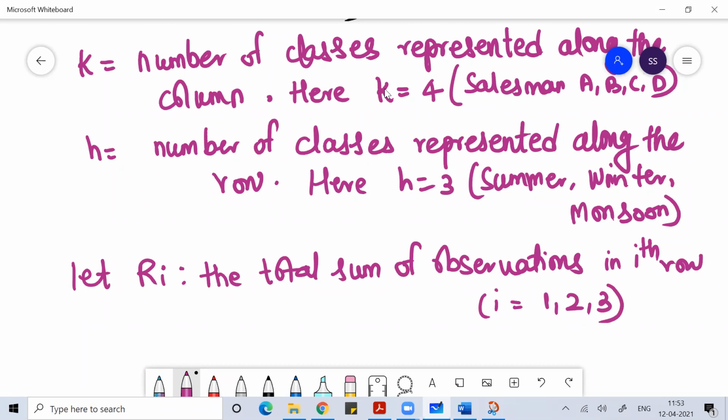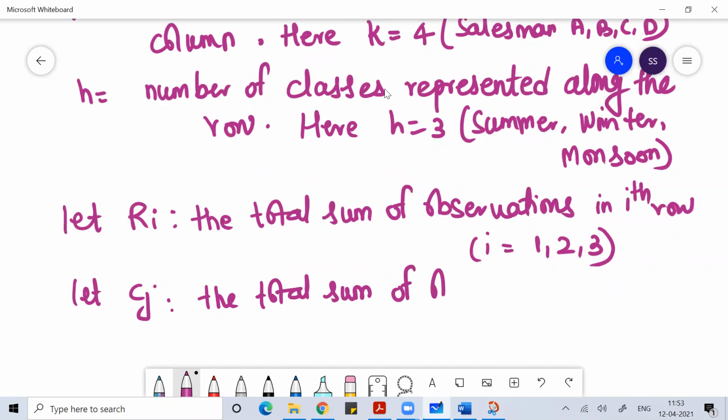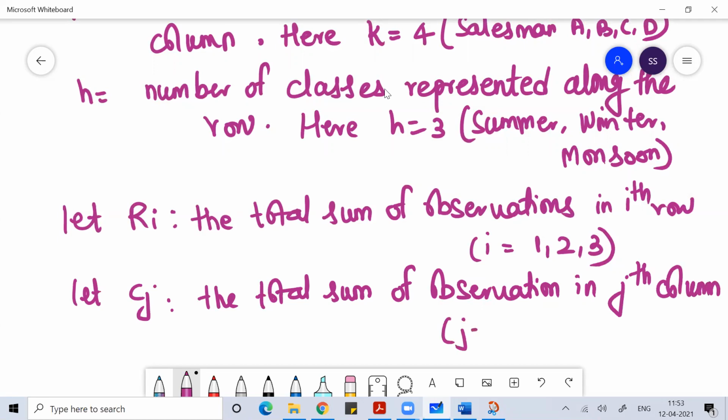Like that I can talk about columns. Let Cj represent the total sum of observations column wise in the jth column, where j is equal to 1, 2, 3, and 4.